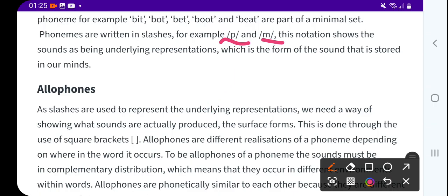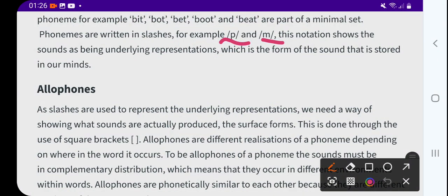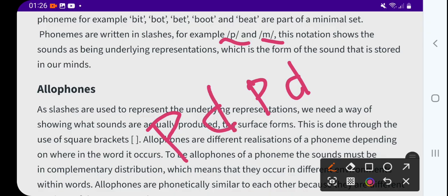So that form is what we call the underlying representation, which is the form of sound that is stored. P, B: when we teach a small baby, we teach P and T this way only, right? This is P, and this is D. So when a child learns, he learns the difference, and this way he will be able to understand the difference of sound. This will be pronounced as P and this will be pronounced as D. So this is somewhat the study of phonology.